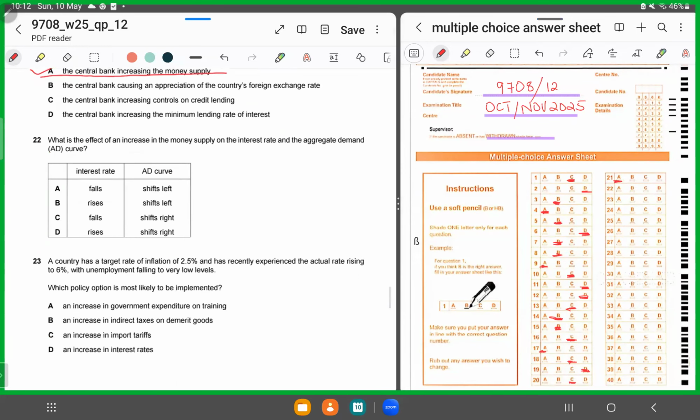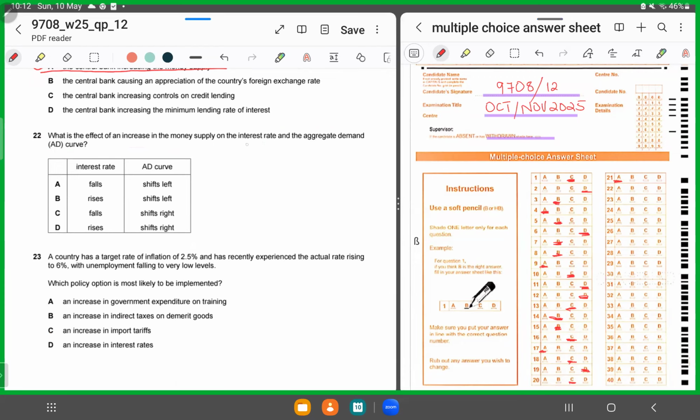Moving forward, MCQ number 22. What is the effect of an increase in money supply on the interest rate and the aggregate demand curve? So if we increase money supply, what should happen to the interest rate? The interest rate should fall because the currency would depreciate, and the aggregate demand would shift to the right, right? Because the interest rate is falling, people would not find it lucrative to invest in the currency. So for 22, we'll shade in C as the correct answer.